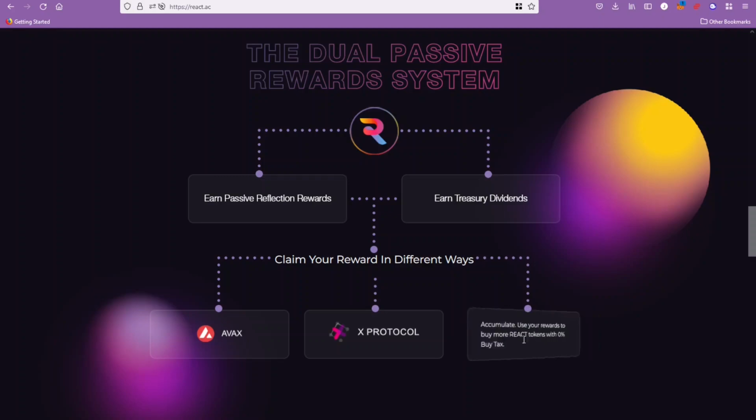or you can choose to compound. It will basically compound the amount of React tokens you've got, because you'll have a 0% buy tax doing it that way. Or the third way, which I thought was really interesting: with all the different protocols these guys are investing in, maybe Sphere and Seifu and Titano and Bro, you can actually choose to claim your rewards in that native token. So say you really like Sphere, then you can choose to claim those rewards in Sphere, which I think is a really cool idea as well.